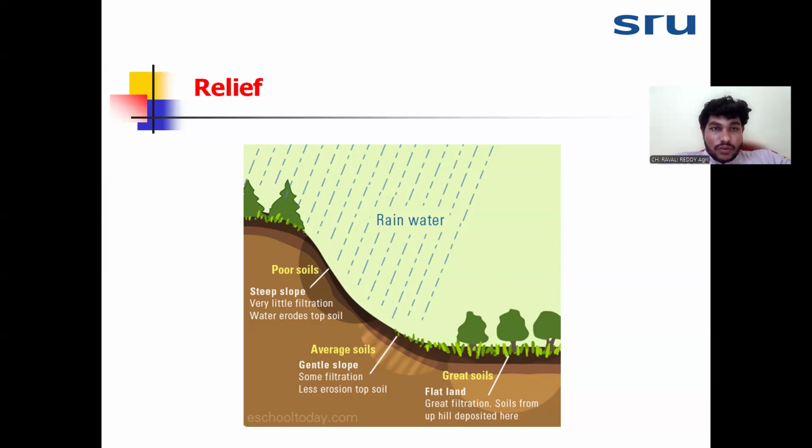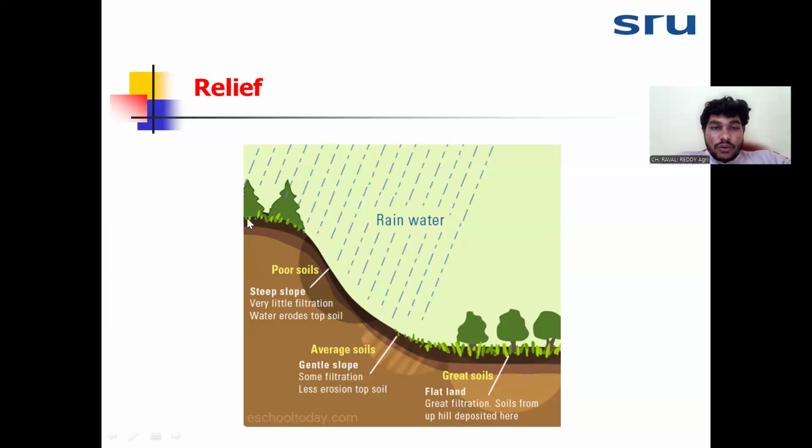Now we can see how soil properties differ at different places in that particular relief. At the highest point of the relief, well developed soil we can get, meaning here we can see five master horizons: O, A, B, C, and R. But here we see poor development of soil.